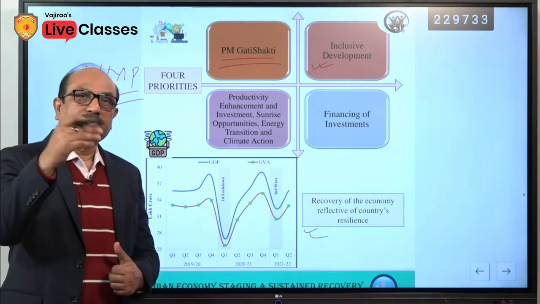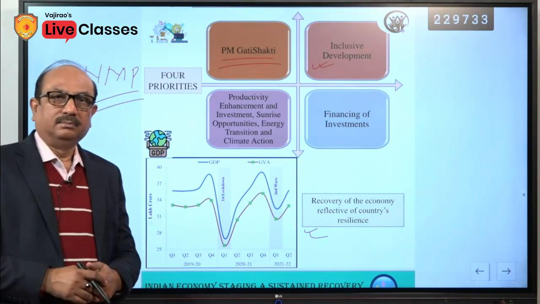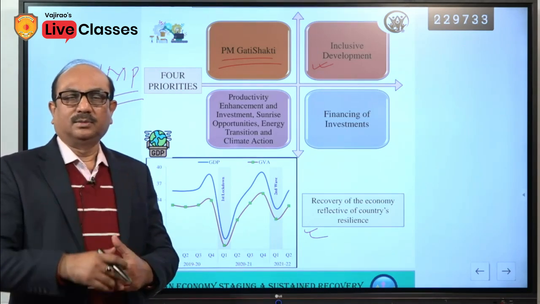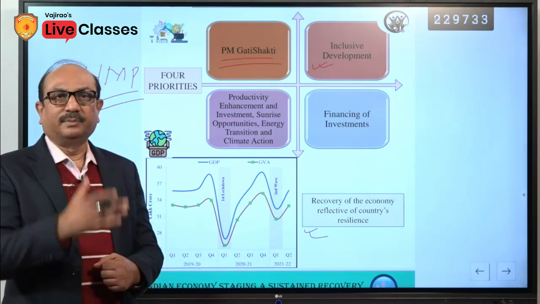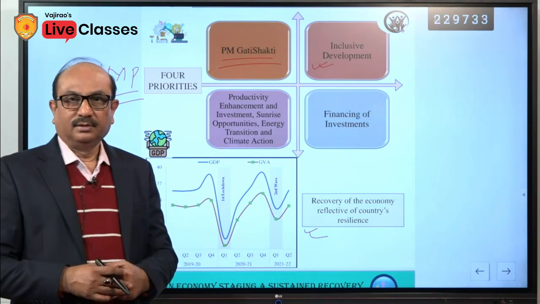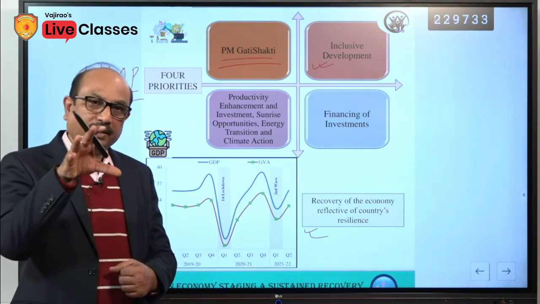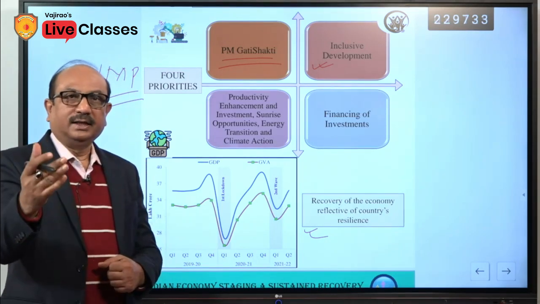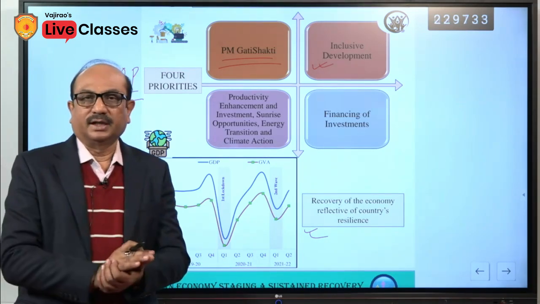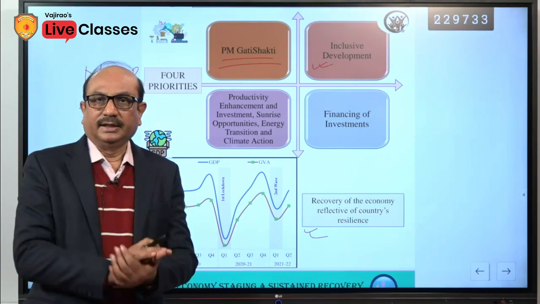Later on, it was criticized by some of the economists. They told that it is not a V-shaped recovery, it is a K-shaped recovery. K-shaped recovery means only some sectors of the economy recovered fast and some other sectors were kept aside. So, that was K-shaped recovery.